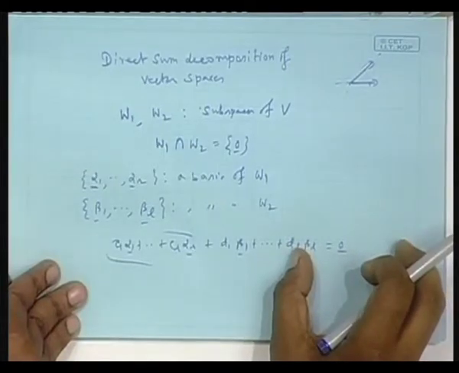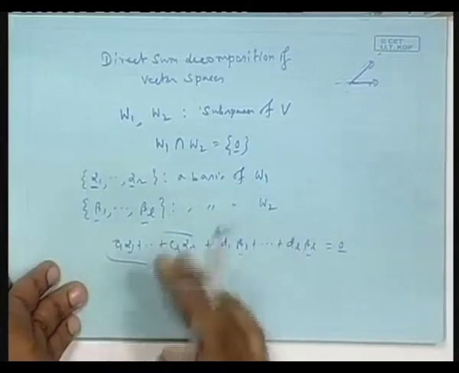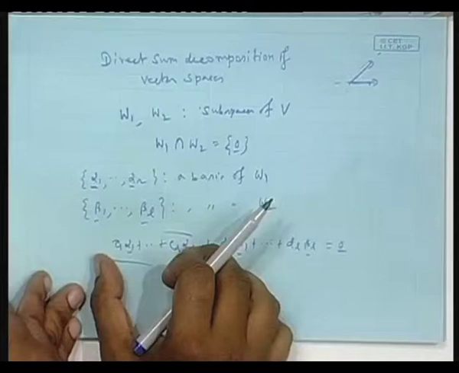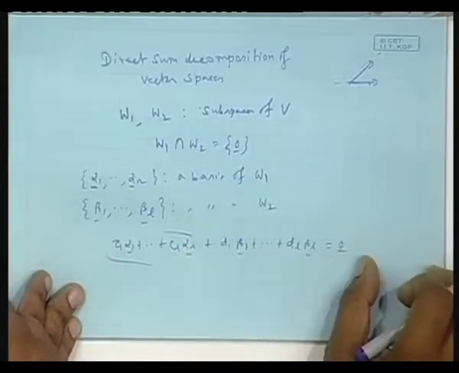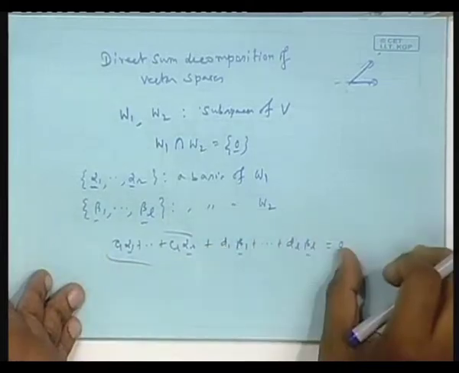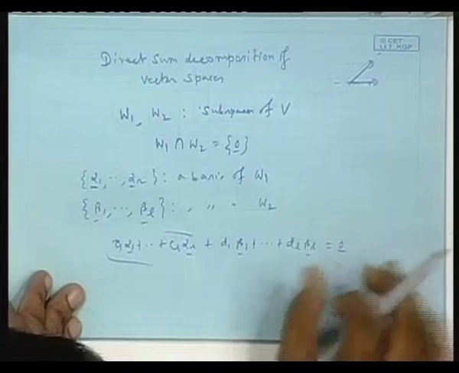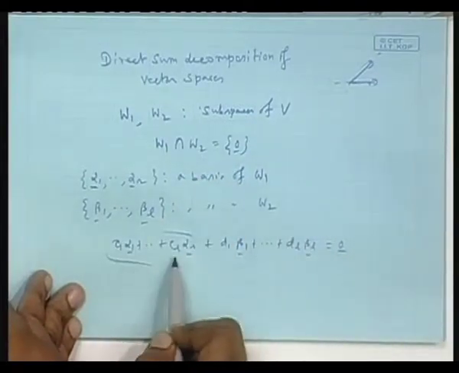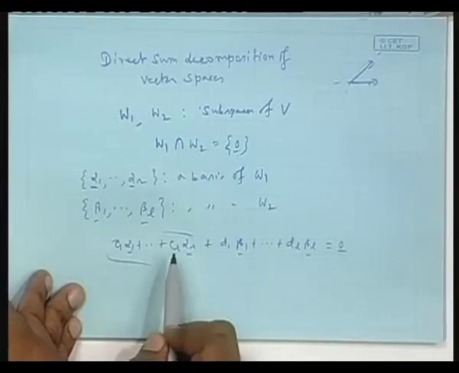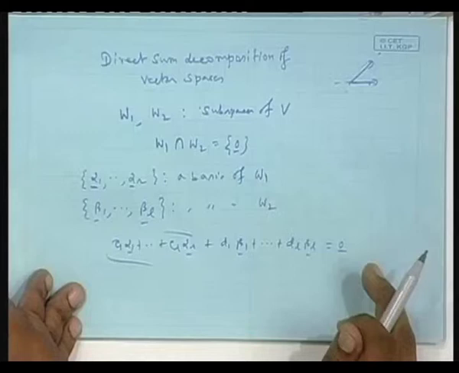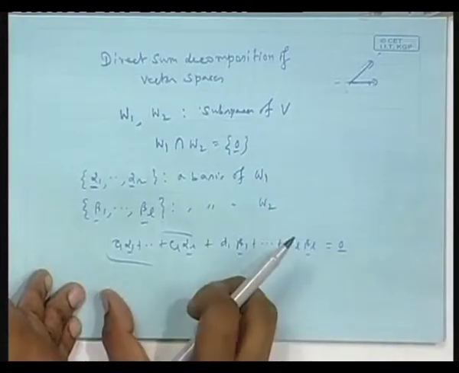Even otherwise, suppose you have given me this, I can always take this on the left hand side, or take this on the right hand side. So, this summation is equal to this summation. But the left hand side is a linear combination of alpha 1 to alpha r, so it belongs to W1, the right hand side is a linear combination of beta 1 to beta L, so it belongs to W2.